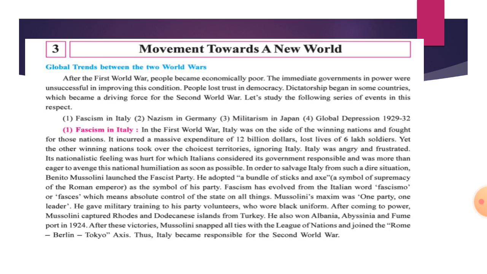He launched the Fascist Party, and he adopted a bundle of sticks and an axe, which was a symbol of the supremacy of the Roman emperor, as the symbol of his party. Fascism has evolved from an Italian word. Where has this word evolved from? From Italy. It is the Italian word fascismo, or fascism, which means the absolute control of the state on all things.